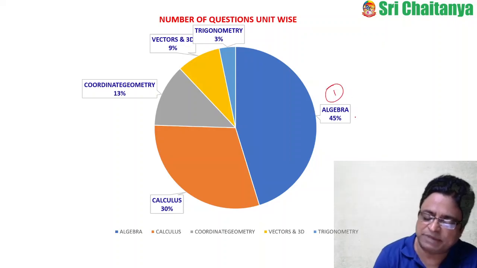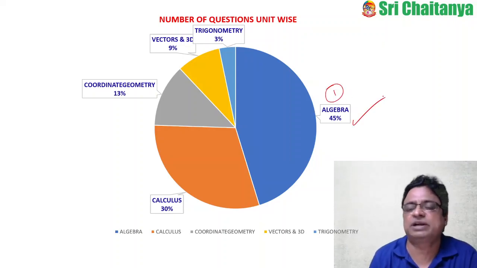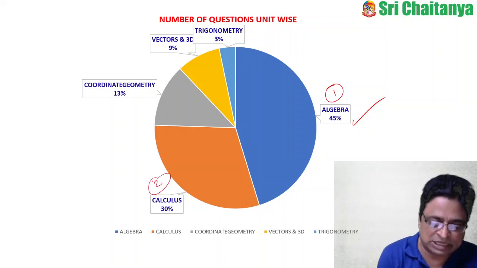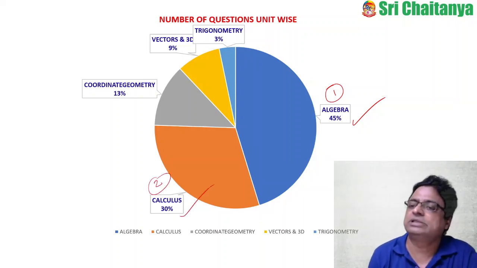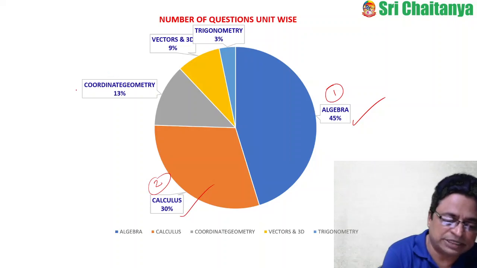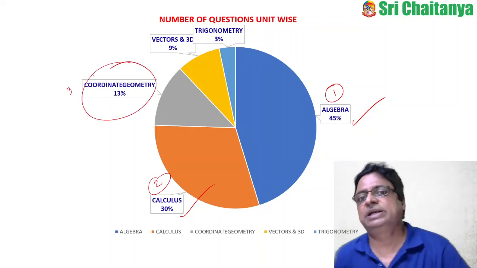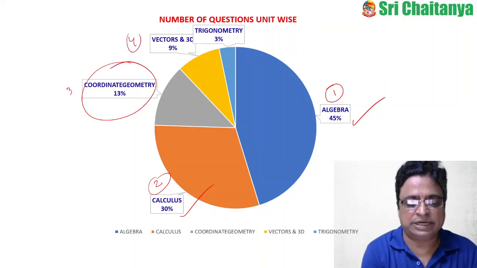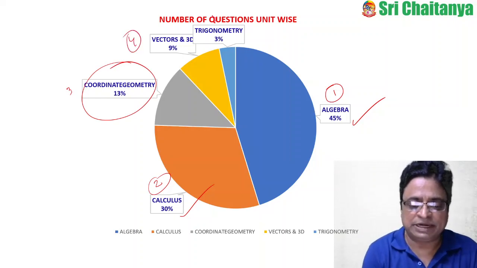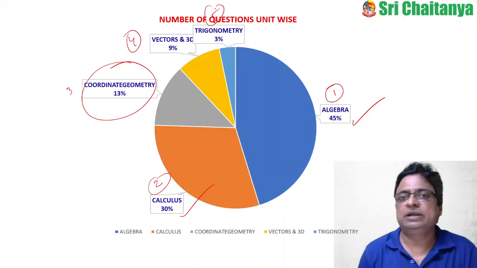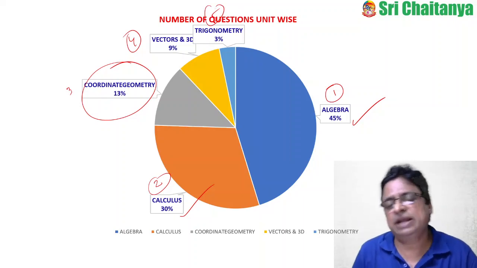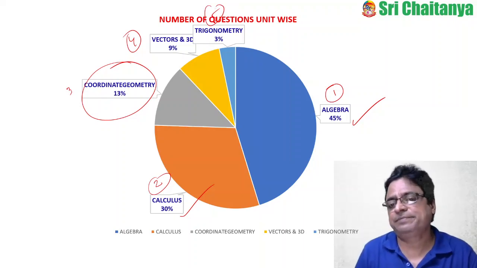One is algebra, with a weightage of 45%. Second is calculus, with 30%. Third is coordinate geometry, with 13%. The fourth is vectors and 3D, and the fifth is trigonometry. The weightage allotted for vectors 3D is 9% and trigonometry is 3%.